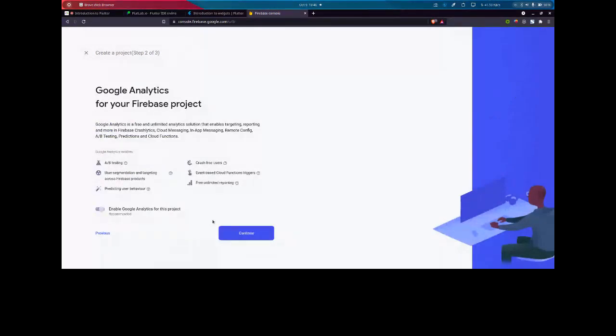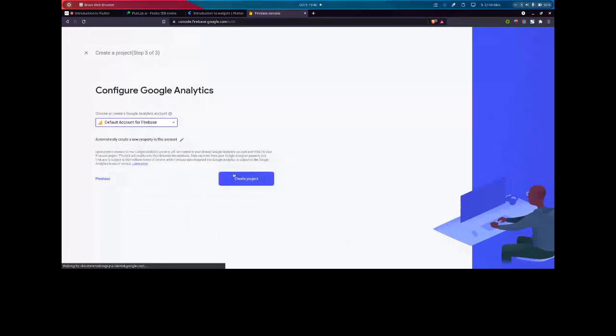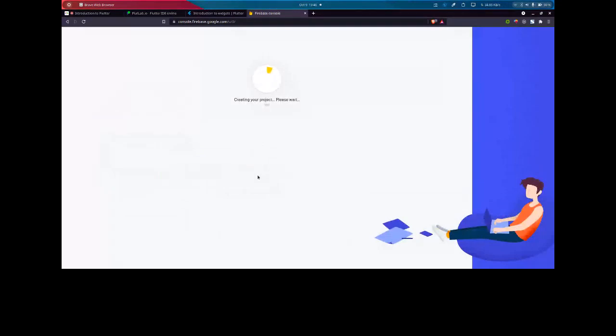You can enable Google Analytics. You can select a plan. This Firebase is a free service. You don't have to pay anything. Some features are payable, but you won't be needing those as much. So basically, all the basic features you can get for free from this Firebase.